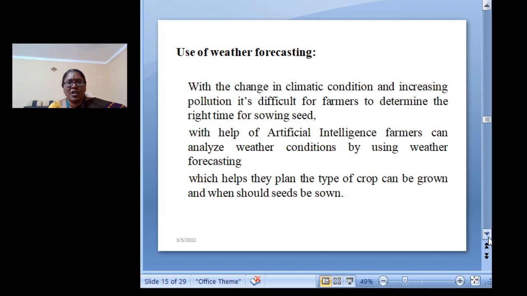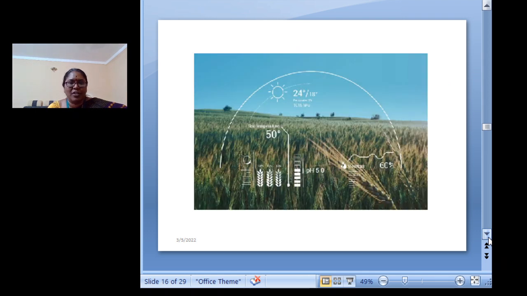Now the first condition we have taken is weather forecasting. We are going to see how artificial intelligence helps the farmers to understand the weather forecast. So the climatic conditions definitely change because of the increasing pollution. Already we have seen. Okay, so at times the farmers find it difficult to monitor the weather conditions of the soil. So this is the slide showing the weather conditions, how the farmer will be maintained.